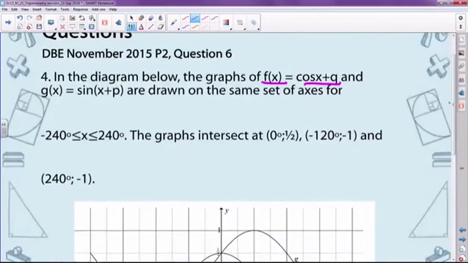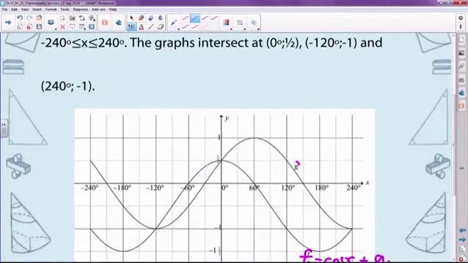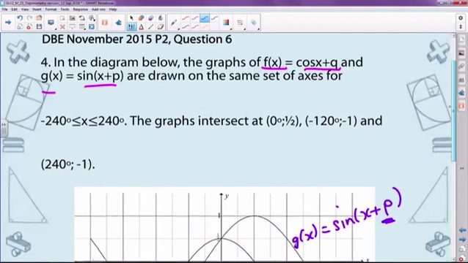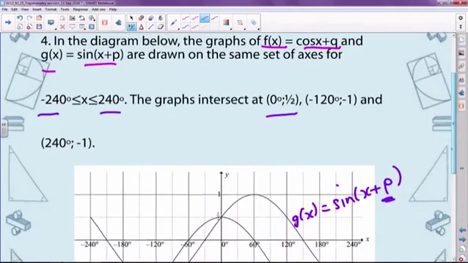And then we see that g of x is equal to sine of x plus p. So g of x, let's use a different color, in fact. g of x is equal to sine of x plus p. That should already tell you that there's a horizontal movement that has occurred in the normal sine graph. So these two graphs are sketched on the same system of axes on the domain minus 240 degrees to 240 degrees. The graphs intersect at 0.5.